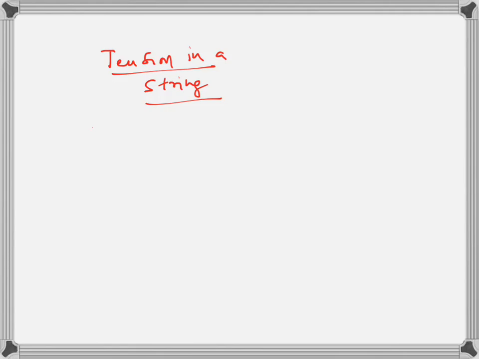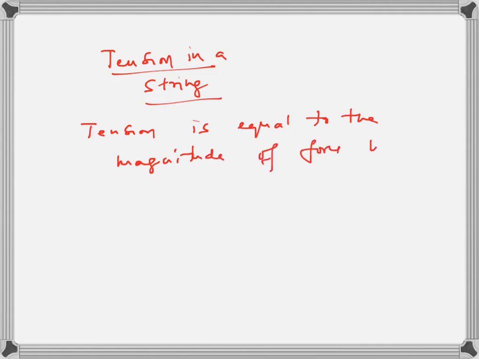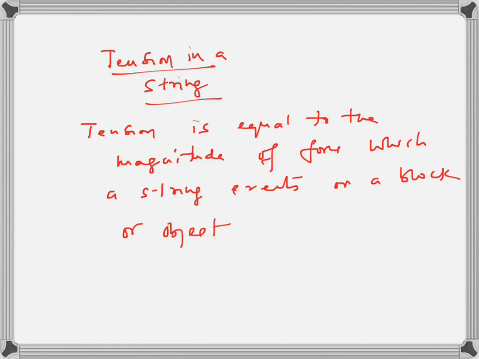So tension is equal to the magnitude of force which a string exerts on a block or object, okay, due to the stiffness of string.